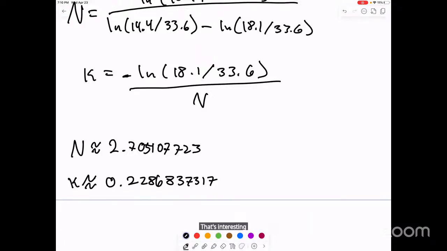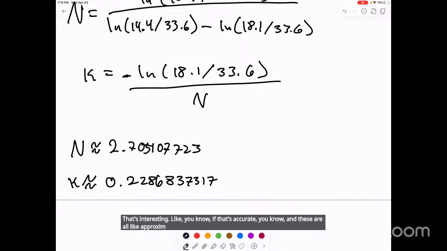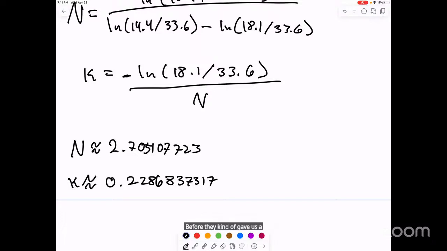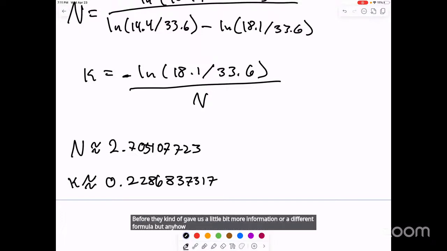Like, if that's accurate, and these are all approximations. It's not set in stone. It's like, okay, it's still an approximation. Anyway, that was fun, and I've seen that one before. I think that when I worked at a previous place, they gave us a little bit more information or a different formula. But anyway, like I said, I was just trying to get you guys out of here.